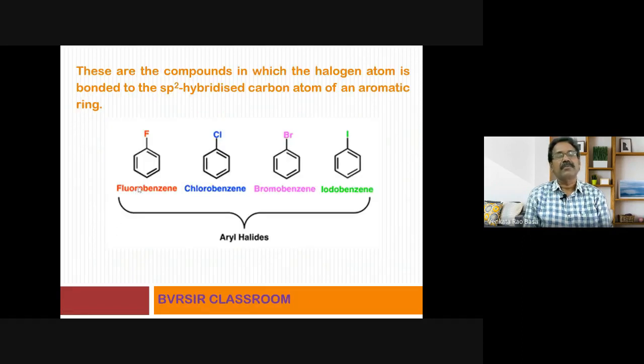Now, which type of substances are called aryl halides? Those organic molecules in which a halogen atom is directly linked to the aryl group, that is phenyl group, are called aryl halide compounds. You observe this one. These are the compounds in which the halogen atom is bonded to the sp2 hybridized carbon atom of an aromatic ring. If that is the definition, you have several examples. Fluorobenzene: in this benzene ring, there is a fluorine atom in the place of hydrogen. Chlorobenzene, bromobenzene, iodobenzene. These are some simplest examples of aryl halides.